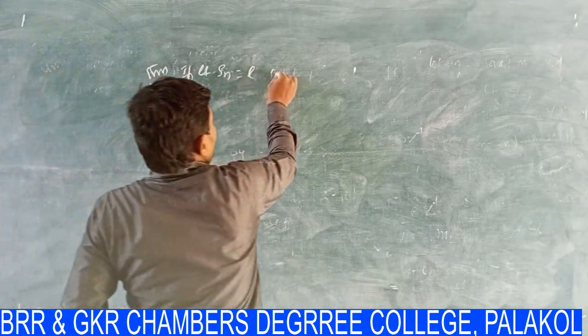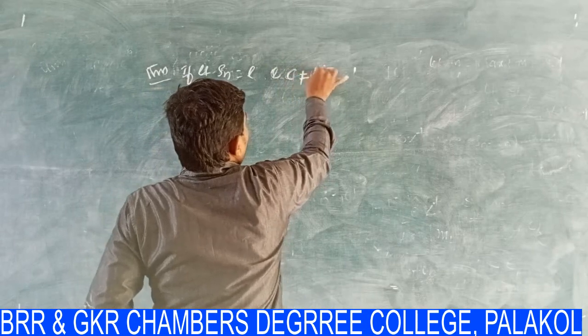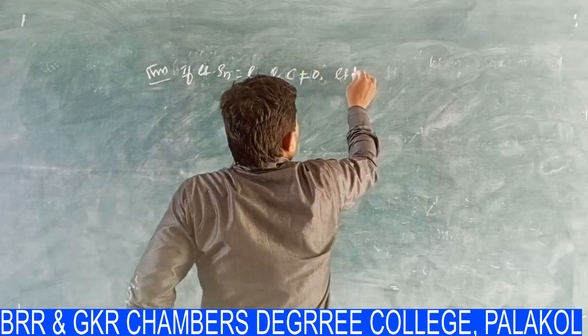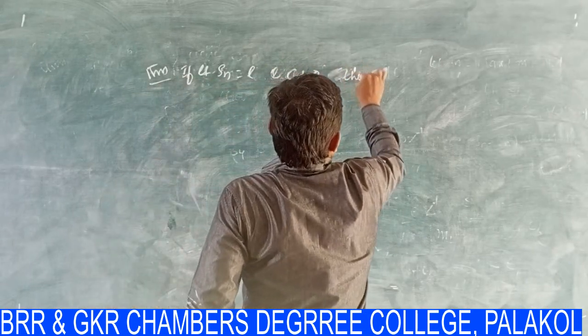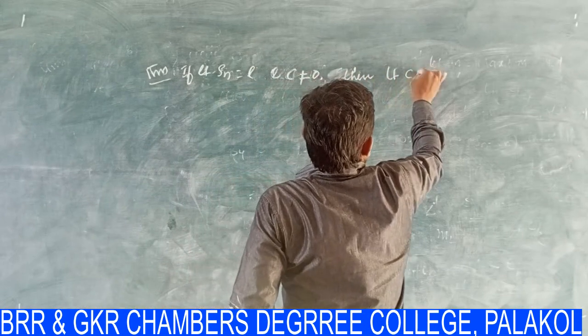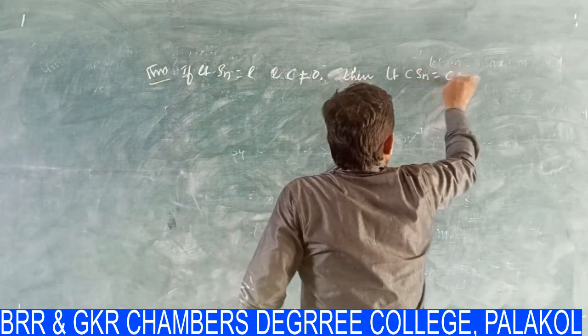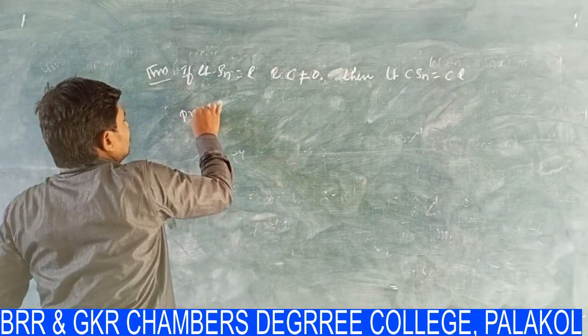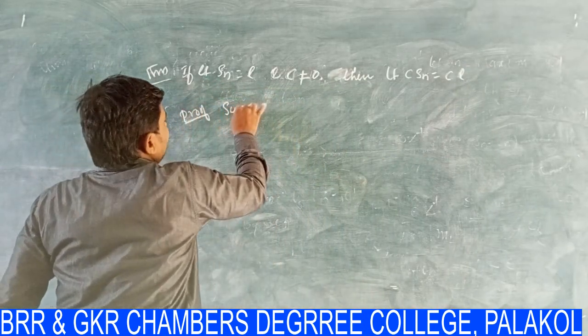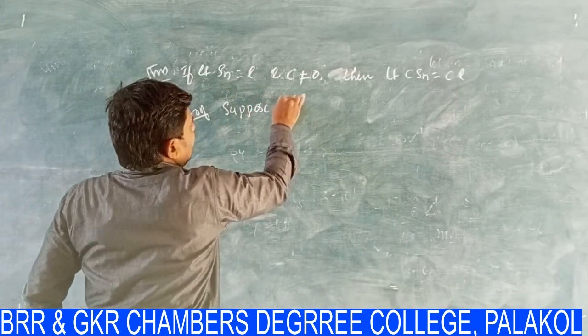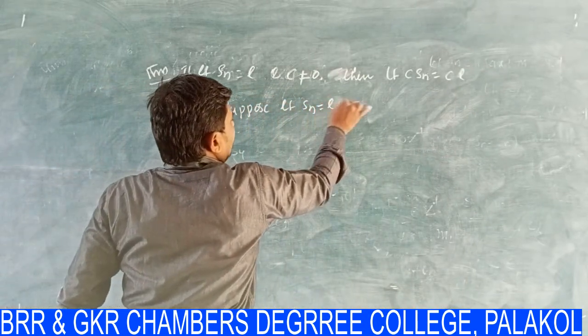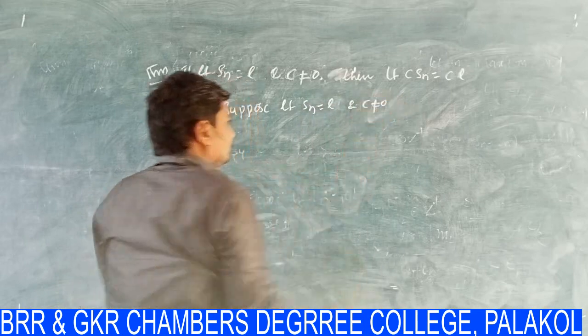If the limit of Sn is equal to L and C is not equal to 0, then the limit of C Sn is equal to C L. Let us see the proof of this one. Suppose the limit of Sn is equal to L and C is not equal to 0.